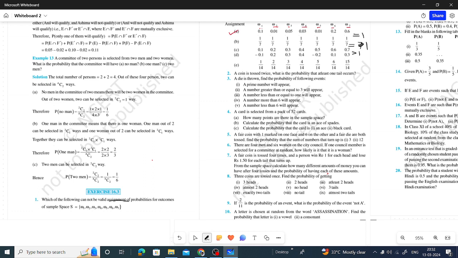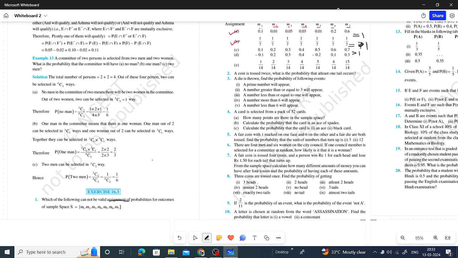A is a valid statement. B, if you sum up 1 by 7, 1 by 7, 1 by 7, these outcomes are called equally likely outcomes. That is an example, that is why I mentioned it here. All the outcomes are given equal probability, therefore it is called an equally likely outcome. 7 times 1 by 7 is equal to 1, total is equal to 1, therefore that is also a valid assignment.